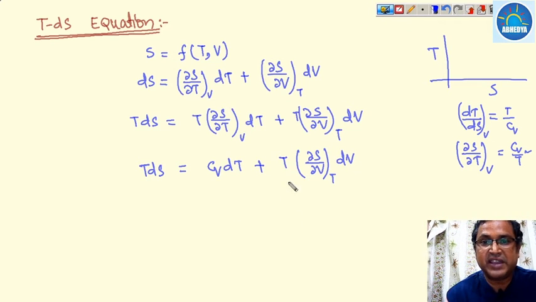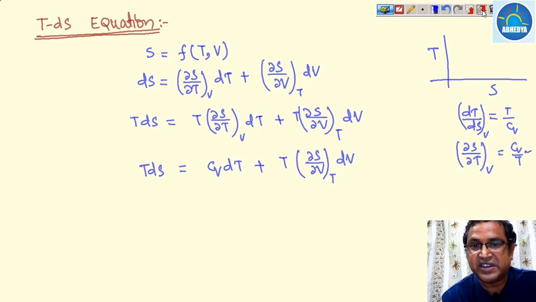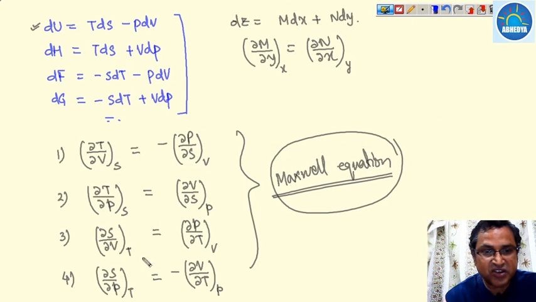Now in the Maxwell equation, if we recall, del S over del V at a constant temperature can be written as del P over del T at a constant volume. So we are just changing one property with respect to another property.